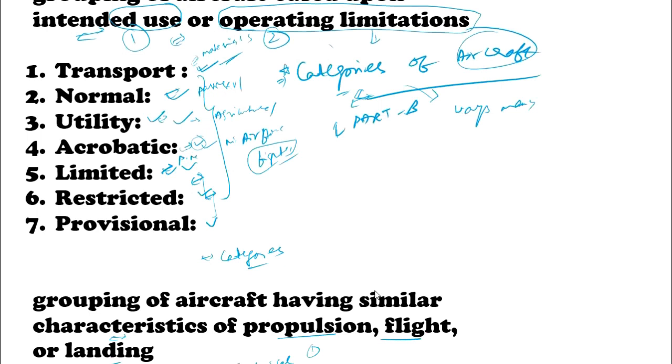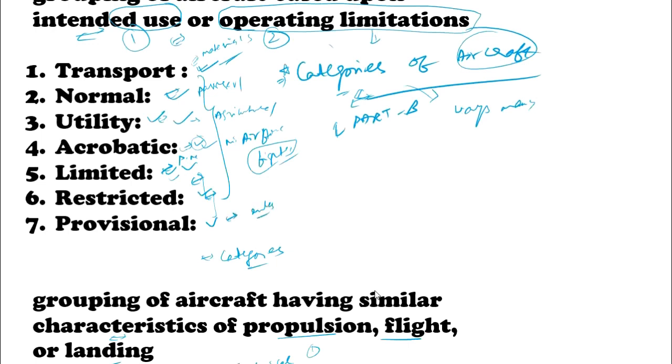The Prime Minister of India or the President of India have a very unique aircraft, so that is very limited in nature. Those are manufactured in very limited numbers, so such things can be categorized as limited aircraft. Next is restricted. Like the aircraft which is given to the Prime Minister is very restricted in nature. Not many people can use it. It is very restricted. Similarly, there is a provisional category.